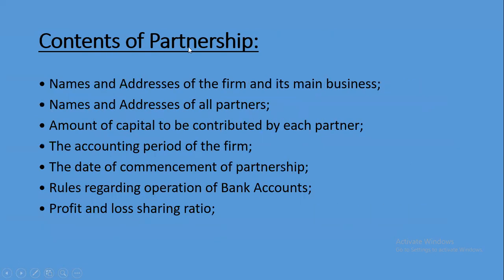Now we will see the contents of the partnership deed. These are the basic contents that should be available in the partnership deed. First is the name and address of the firm and its main business. It means what the firm name is. In our example, ABC and Co. is the firm name, and where it is situated. In the partnership deed, we should mention the name and address of the firm and its main business. And second one, the name and address of all the partners. In our example, A, B, C are the individual partners.